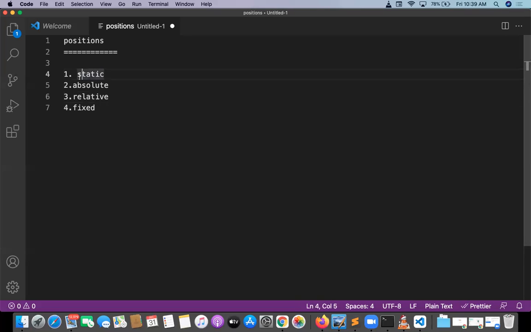So how are elements arranged in static position, in absolute position, in relative position, and in fixed position? And one more very important concept is z-index. Interview questions also come under these topics in the CSS part of interviews.